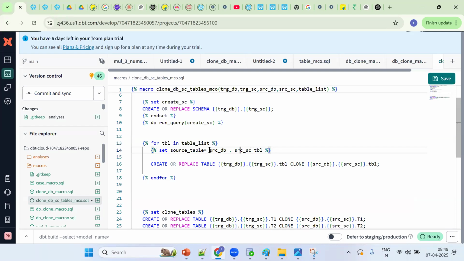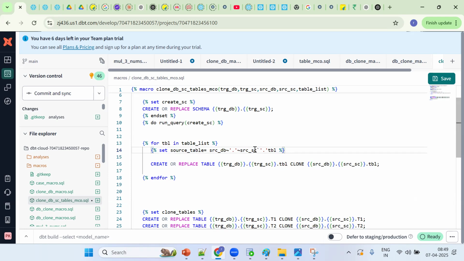So see here, a dot is there. The dot is nothing but a string, and to make a string we use single quotes. Got the point? Tell me how to club two strings by using what concept? Double pipe, concat. But this is in a JINJA expression, and in a JINJA expression double pipe won't work. We should go for the tilde symbol. In normal SQL we club with the pipe symbol, but in a JINJA expression we go for the tilde symbol, to club two strings.